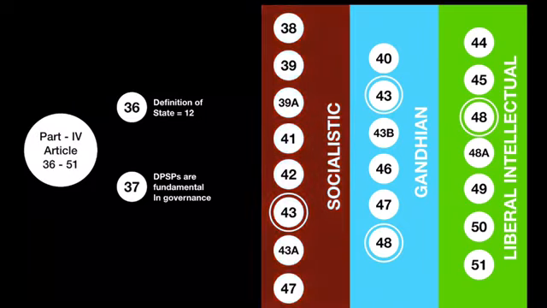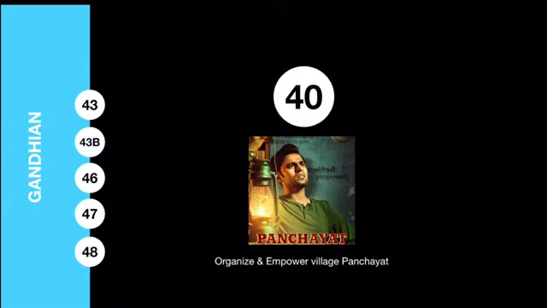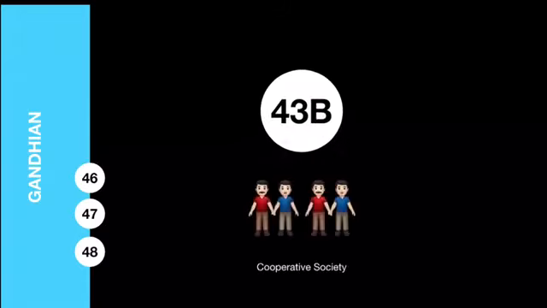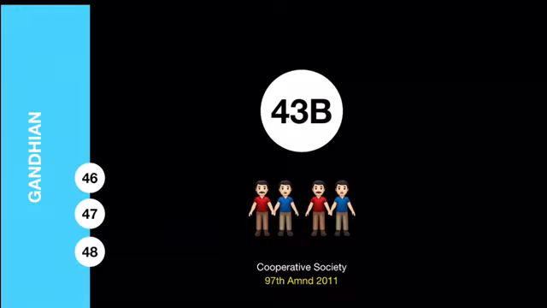Now let's talk about these Gandhian principles. Article 40 says that the state should try to organize and empower the village panchayat for decentralization of governance. Article 43 says that the state should try to promote cottage industries and small scale industries. Article 43B says that the state should try to promote cooperative societies. This was also not mentioned in the original constitution, as it was incorporated by the 97th Amendment Act 2011.